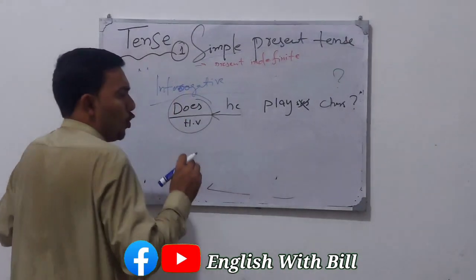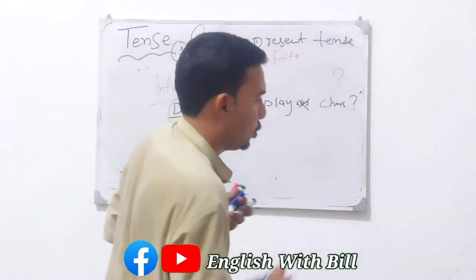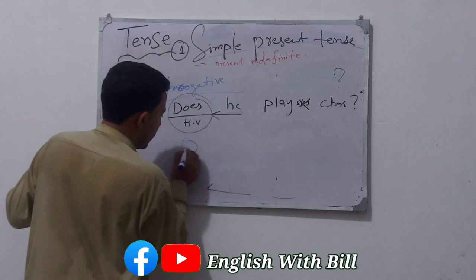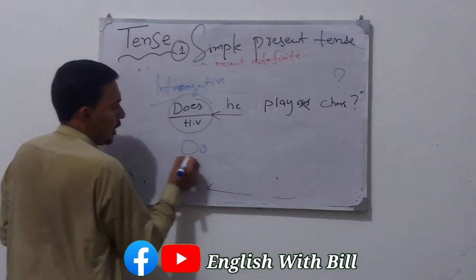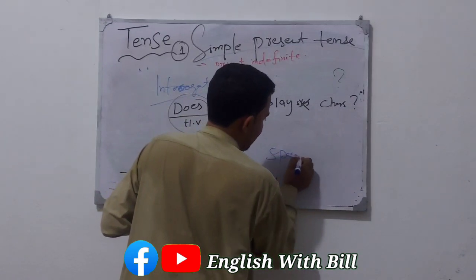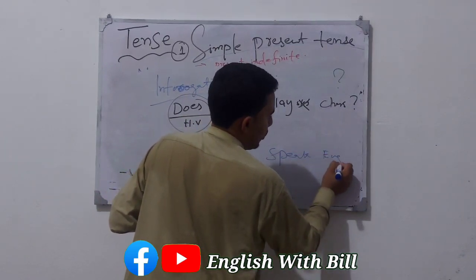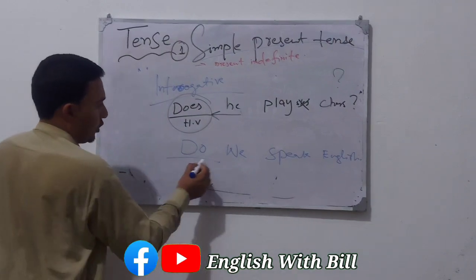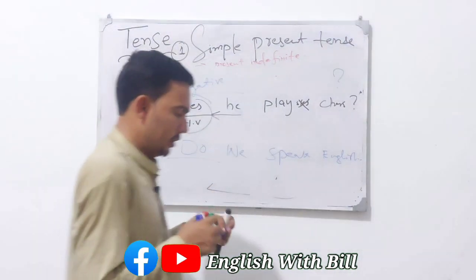Now moving to the plural. We said we speak Pashto. So what will be the helping verb for the plural? Do. So do will come to the start. Do we speak English, or Pashto, you can say whatever. So do will come to the start, so it will become interrogative simply.